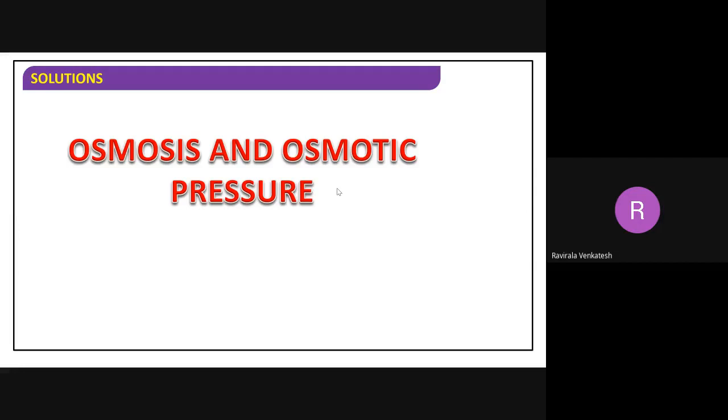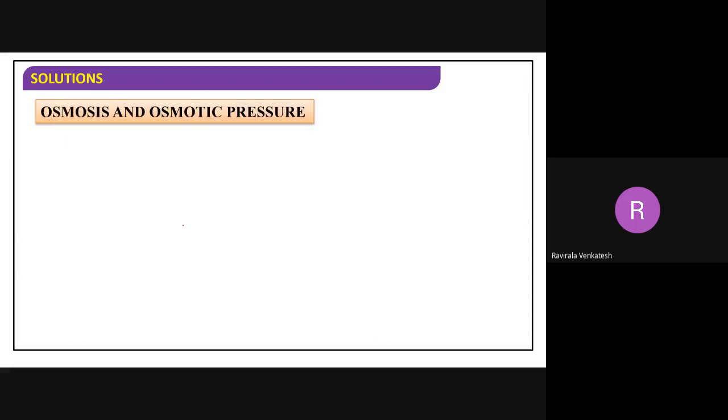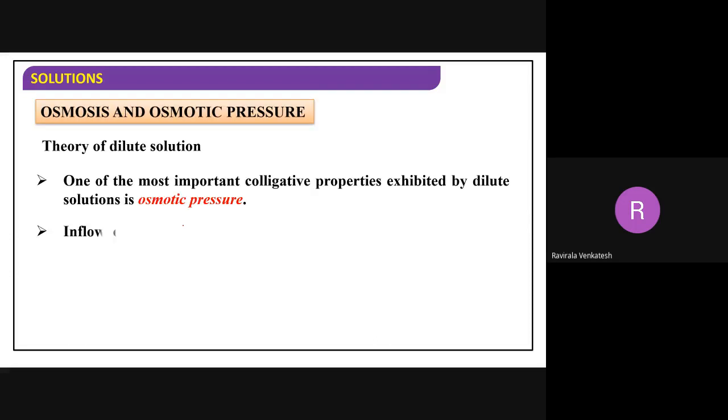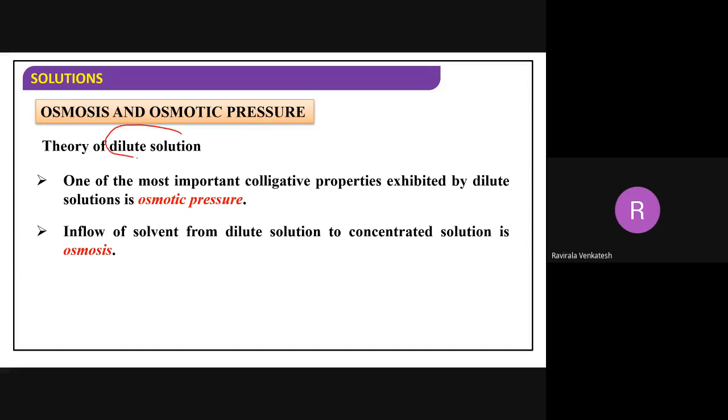Right. So, what are the topics we are going to see in this one? In osmosis and osmotic pressure. Now, any number of times I told you, all the colligative properties work only for dilute solution. If you take a concentrated solution, this will not work at all.